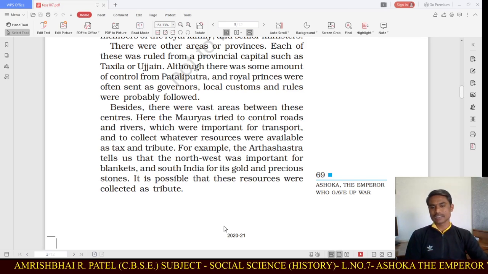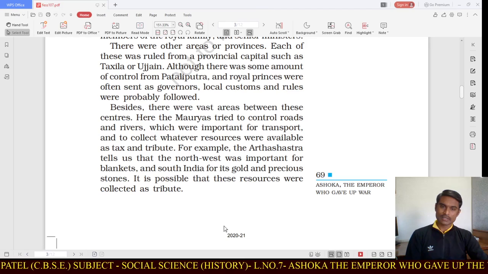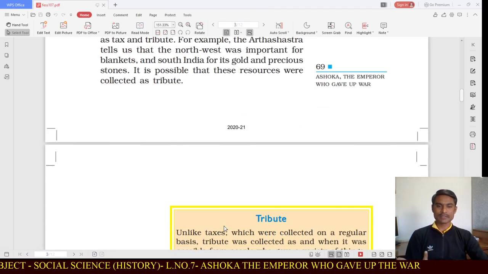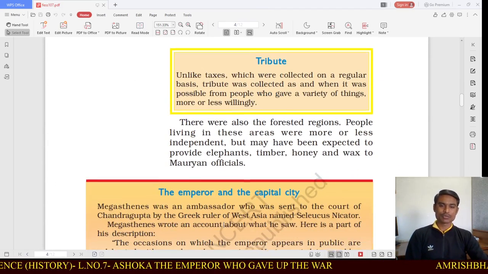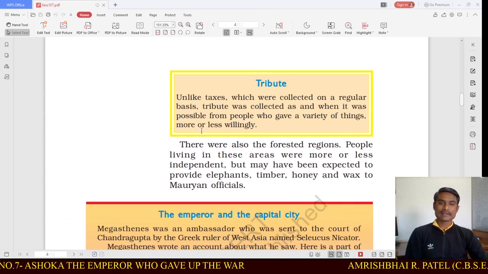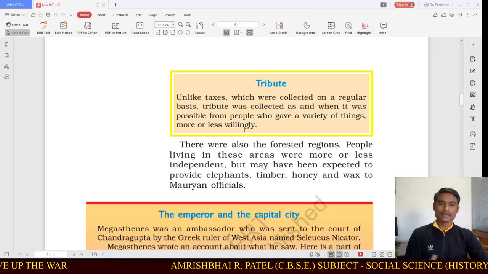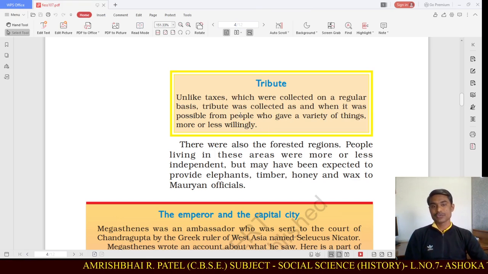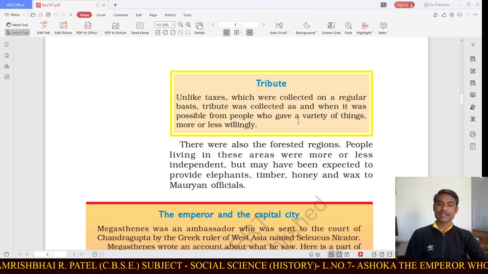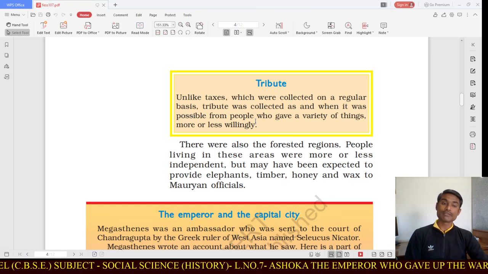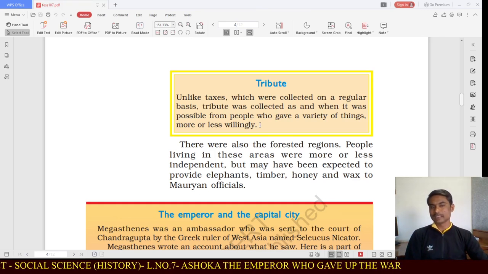It is possible that these resources were collected as tribute, meaning whatever resources were available from that place. Exactly, the kings used to fight battles and conquer land only because of the resources available in that land. Let us see what tribute is once again. Unlike taxes, which were collected on a regular basis, tribute was collected as and when it was possible, from people who gave a variety of things more or less willingly.